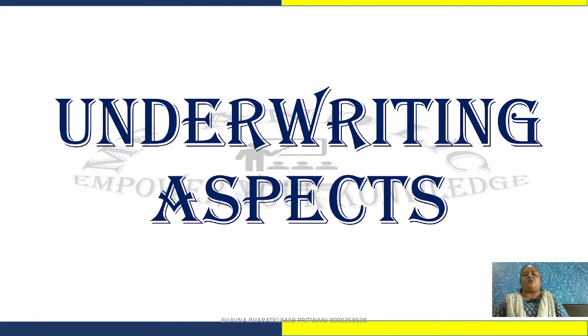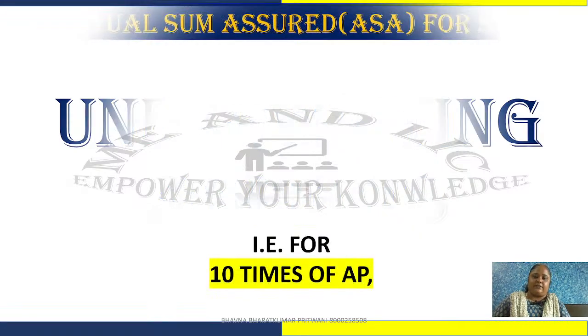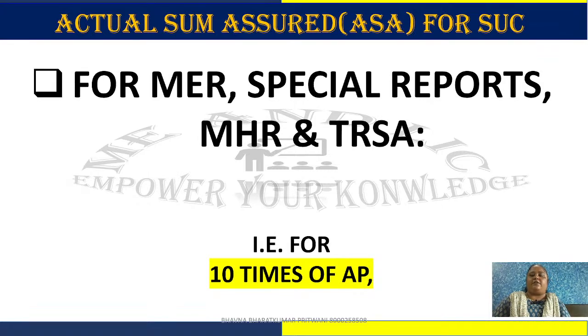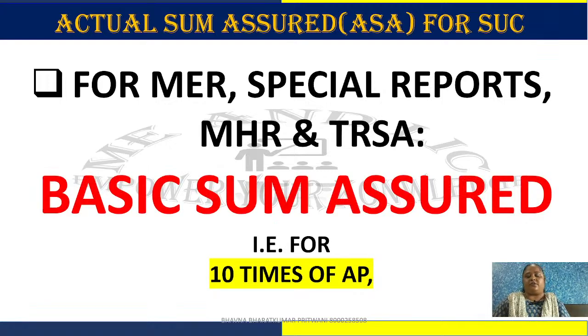Okay, now let's talk about underwriting aspects. Who can buy this plan? How much can we sell this plan for? For underwriting, we first have to calculate SUC, sum under consideration, and for that we have to count the ASA, actual sum assured. The actual sum assured for this plan is the basic sum assured, which is 10 times the annual premium. If I am investing 1 lakh, then it is 10 lakh ASA for this plan, and we have to combine the last 2 years total sum assured for revival also.